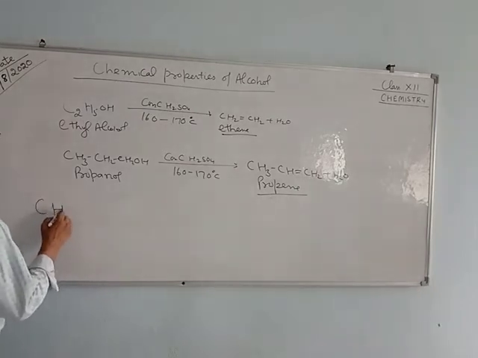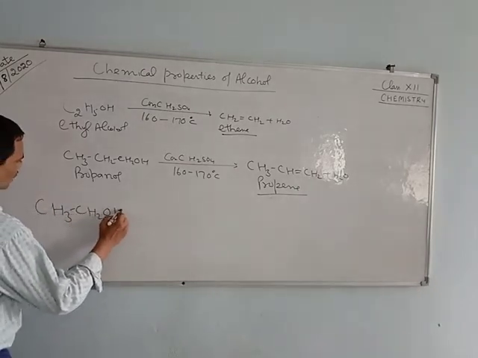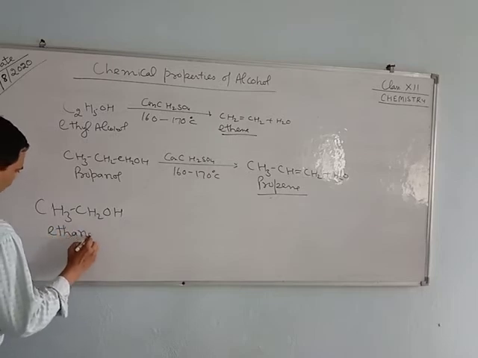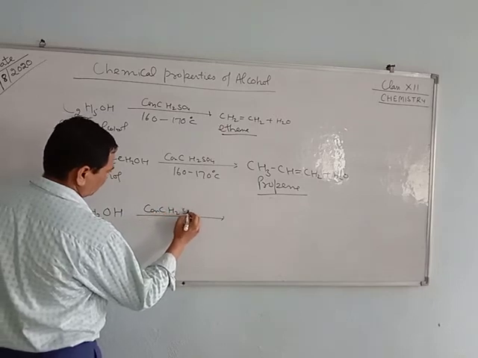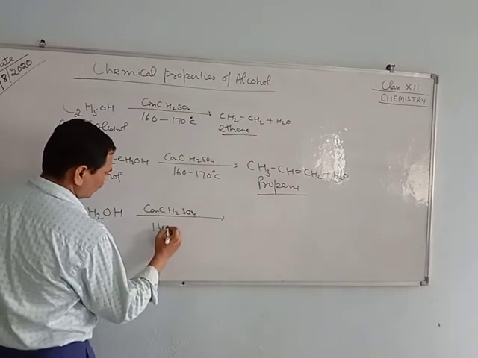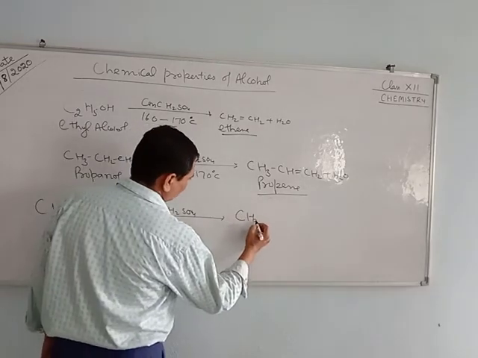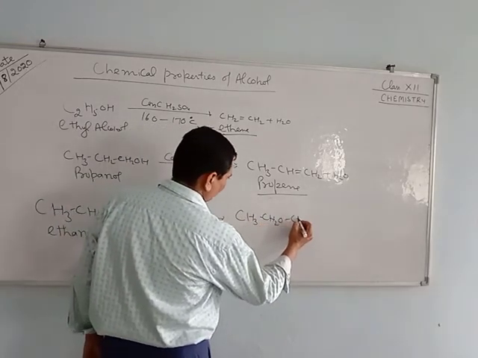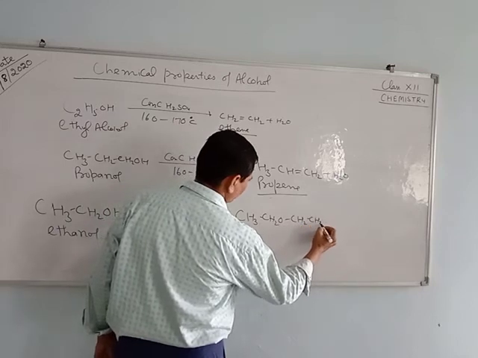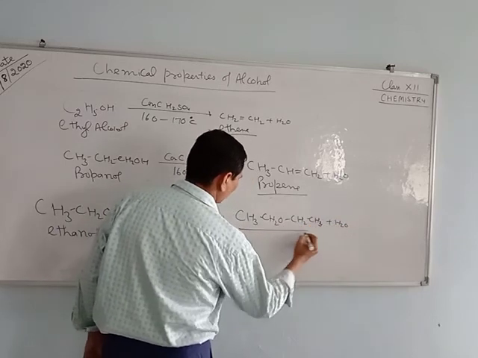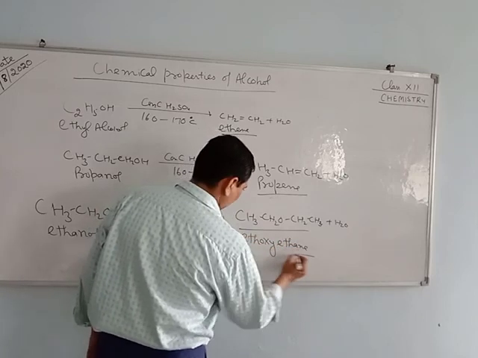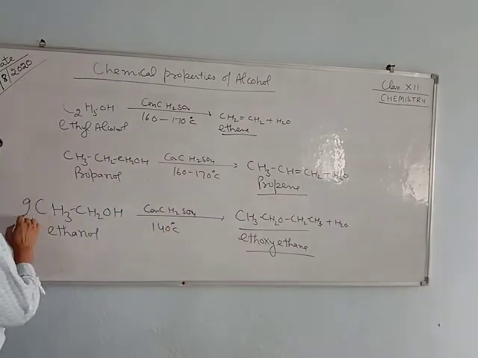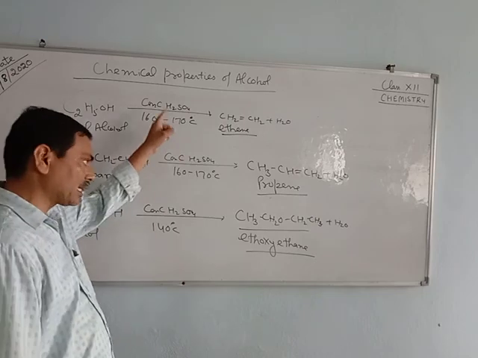And CH3CH2OH, this is ethanol. When the temperature is kept at 140 degrees Celsius, then we get CH3CH2OCH2CH3. This is ethoxyethane. The temperature is changed, and this is the balanced equation for the dehydration of alcohol. And you have to study the mechanism of this reaction also.